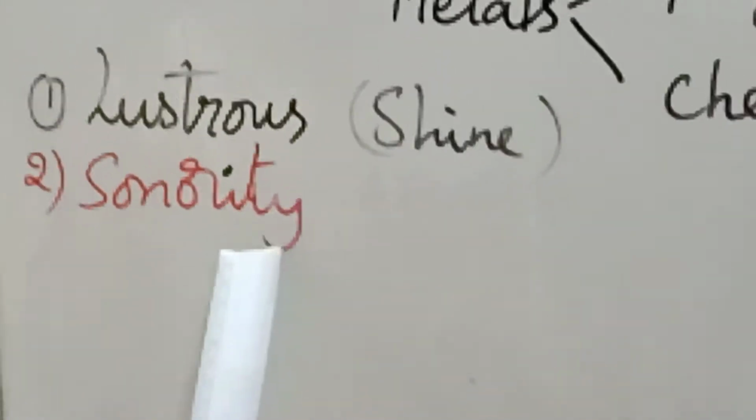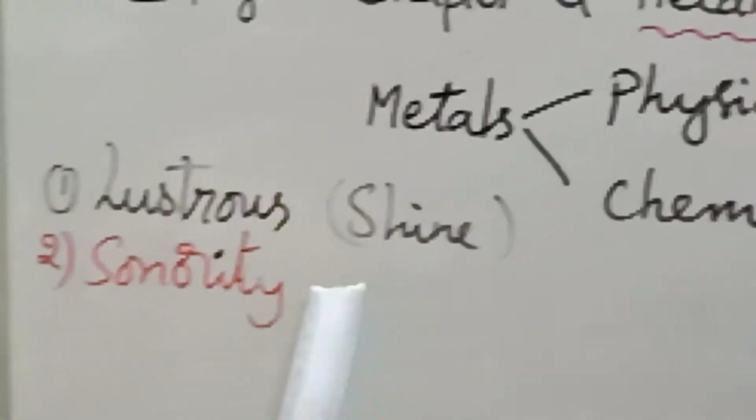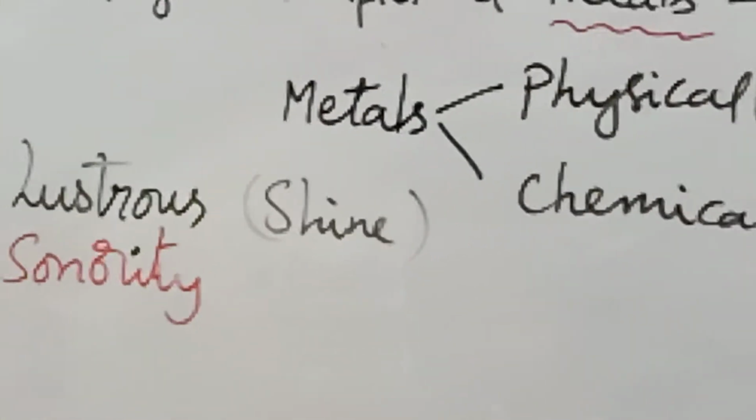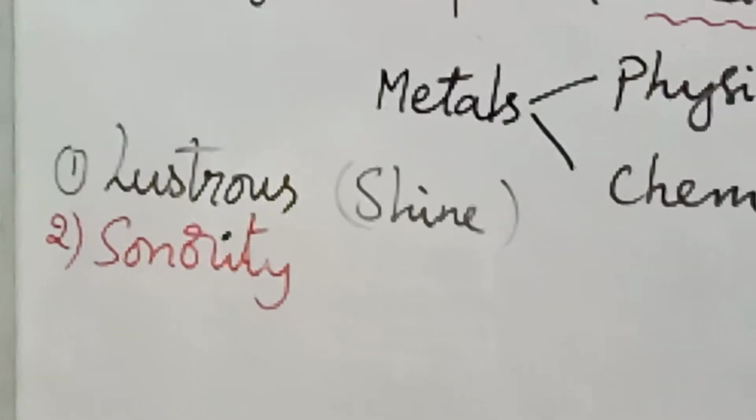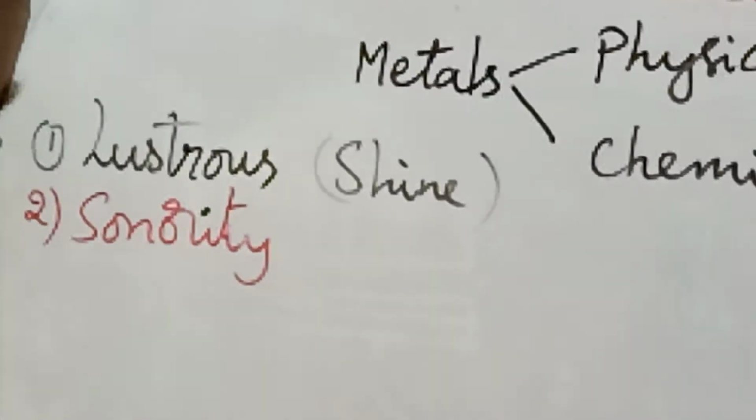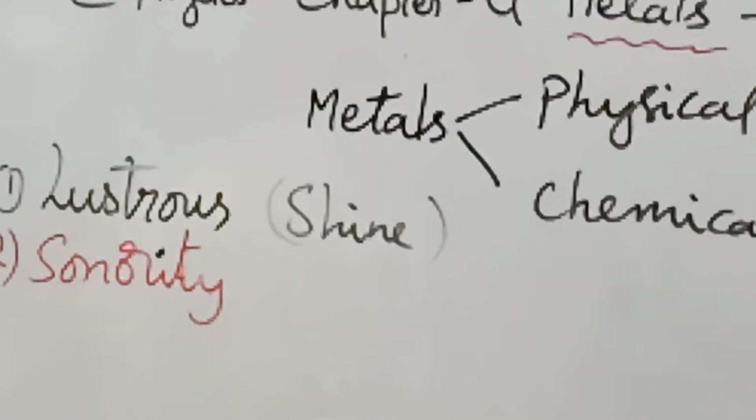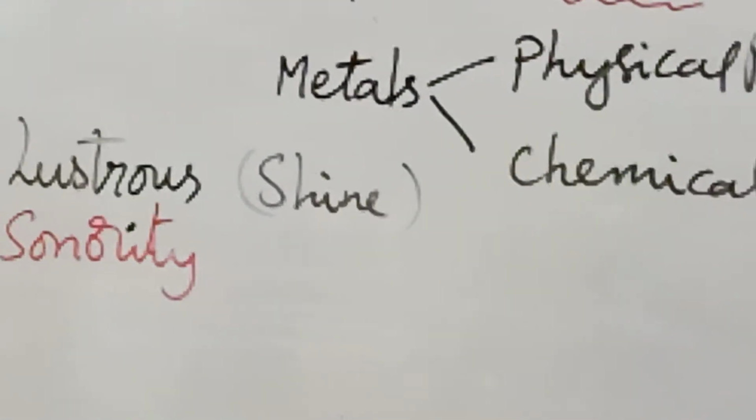The next property of metals is sonority. Sonority means, see, if you are holding nearly 20 or 30 nails in your hand and they accidentally drop from your hand, they will make a sonorous sound.